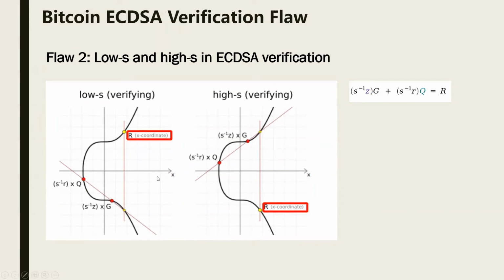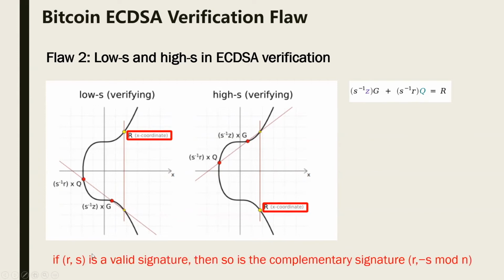In the ECDSA sign and verify process, we only use the X coordinate of the R point on the curve. Because the curve is symmetric, there are 2 R points that can satisfy this X coordinate, and it will lead to 2 corresponding S values that can satisfy this verification formula. In other words, if R and S is a valid signature, then so is the complementary signature R and minus S mod N.